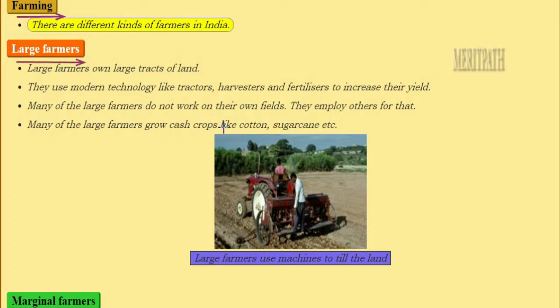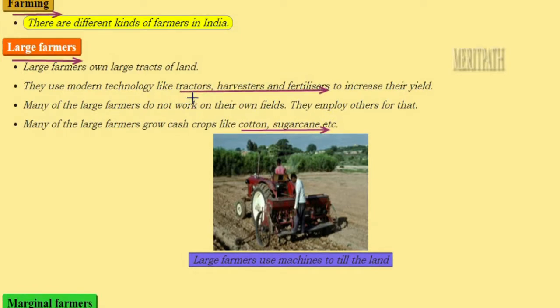So farmers are always classified into three types. The first type is the large farmer. Large farmer, as the name suggests, he owns large tracts of land. He uses modern technology for all his farming practices. What do we mean by using the modern technology? Modern technology means using of machines rather than the hands, like tractors, harvesting machines and chemical fertilizers.